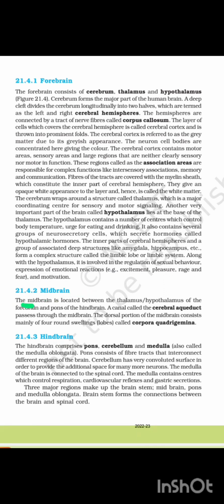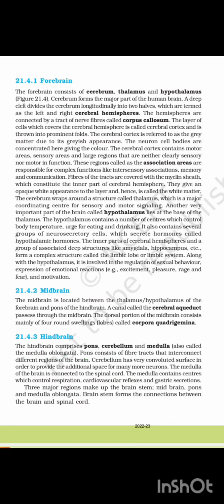21.4.2 Midbrain. The midbrain is located between the thalamus or hypothalamus of the forebrain and pons of the hindbrain. A canal called the cerebral aqueduct passes through the midbrain. The dorsal portion of the midbrain consists mainly of four round swollen lobes called corpora quadrigemina. 21.4.3 Hindbrain. The hindbrain comprises pons, cerebellum, and medulla.